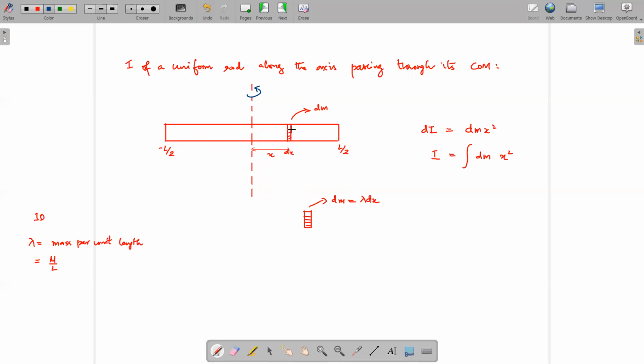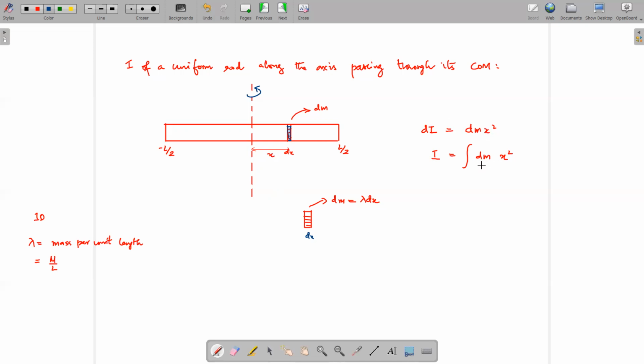Okay, for the center of mass we'll consider a small strip. So this is what we have considered. The strip has mass dm, and the distance to this point is taken as x. The width of the strip is dx. The dm is the mass of the strip of width dx. So dI will be dm into the perpendicular distance squared, that is dm x squared.